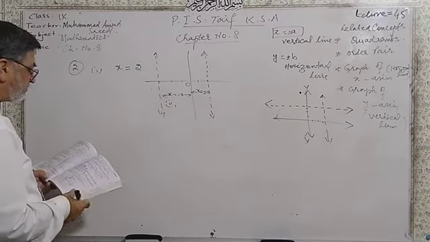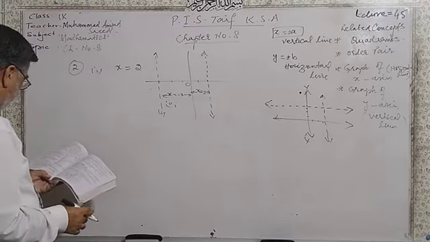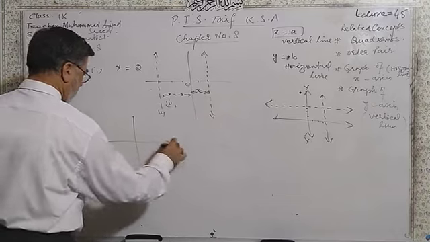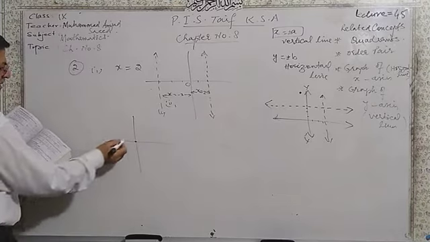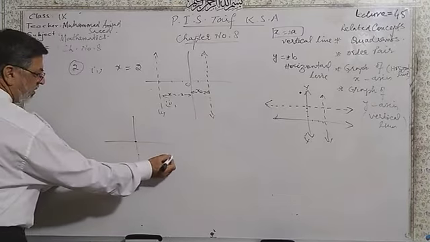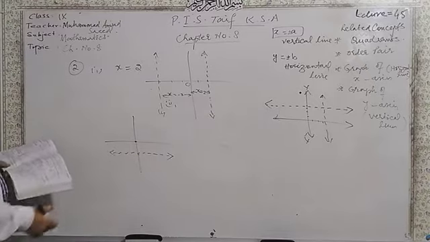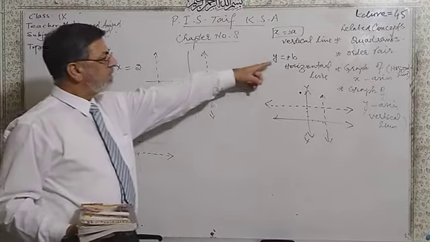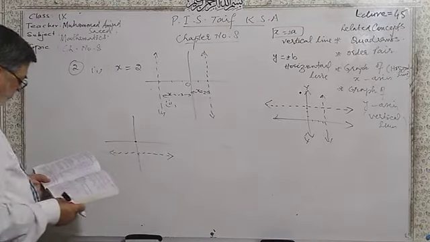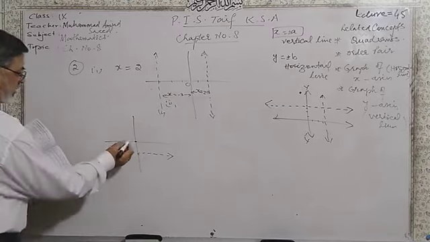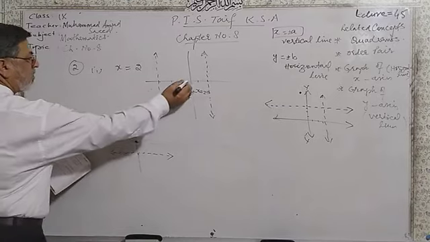After that, we have y is equal to minus 1. Here is the origin. From the origin, y is negative 1. There. This is negative 1. Y is equal to minus 1. This is parallel to the x-axis, that is a horizontal line. Similarly, y is equal to 3, y is equal to 0 at origin, and x is equal to 0 at origin,